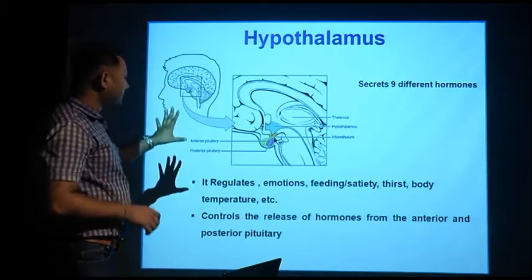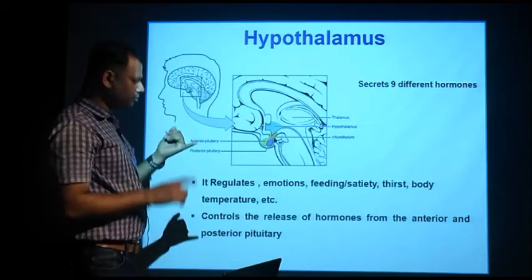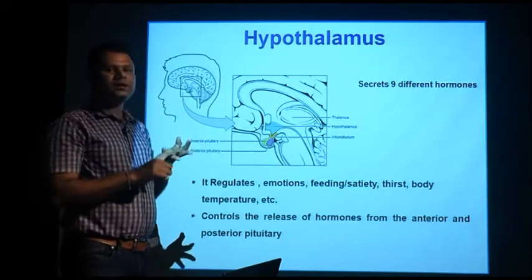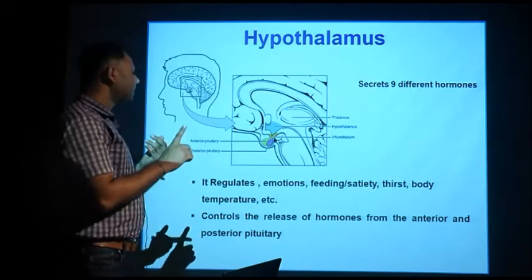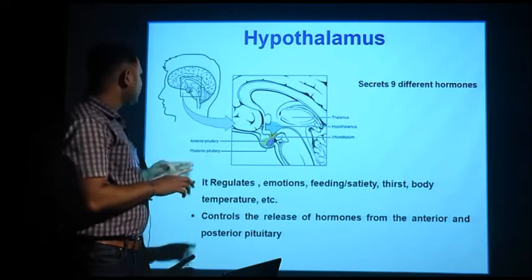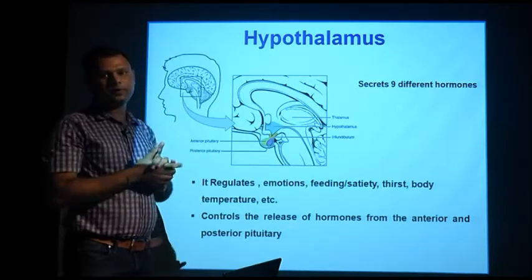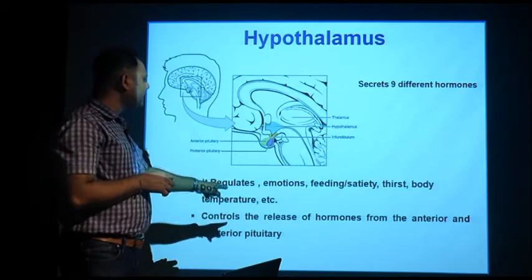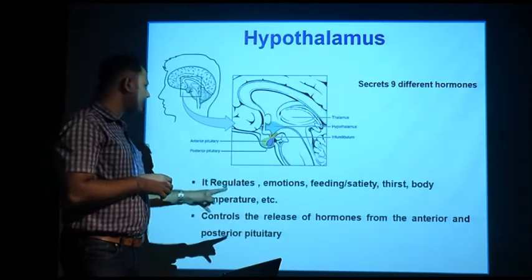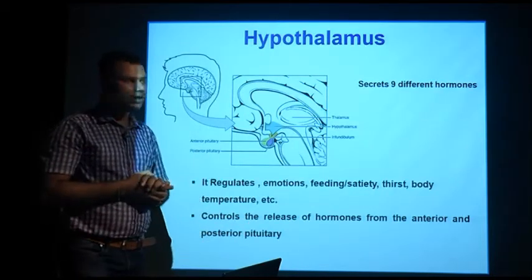So what does the hypothalamus actually do? It regulates emotion, feeding or satiety, that means the hunger part, thirst, body temperature, etc. This is an important part for controlling our body activity. It controls the release of hormones from the anterior and posterior pituitary.